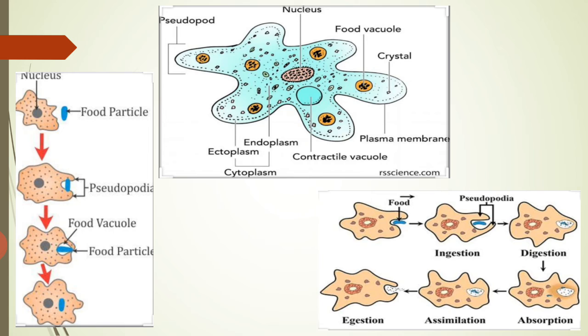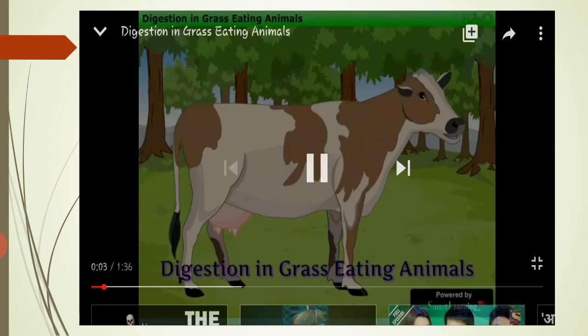As you can see in the extreme left figure, the pseudopodia get developed and the blue food particle has been trapped and they intake it. Same with the last figure, you can see the food particle and the pseudopodia encroach it, that is ingestion, then digestion takes place, further absorption and assimilation. This you have already studied in the previous video lecture. So let's move further. While moving further, you just enjoy this video.